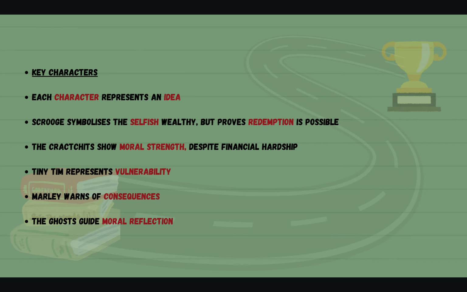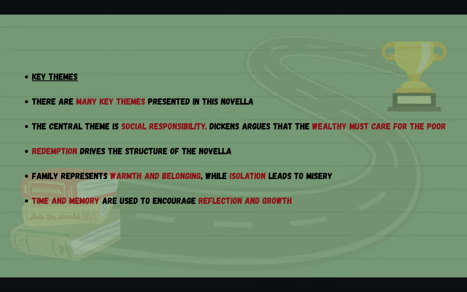So the key characters. Each character in this novella represents an idea. So Scrooge symbolises the selfish wealthy, but proves redemption is possible. The Cratchits show moral strength despite financial hardship. Tiny Tim represents vulnerability. Marley warns of consequences, and the ghosts guide moral reflection.